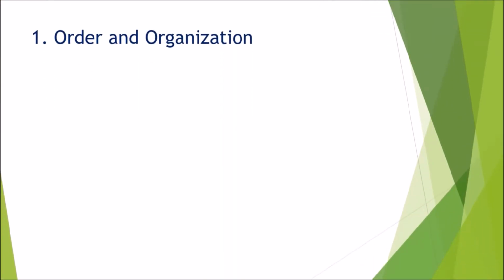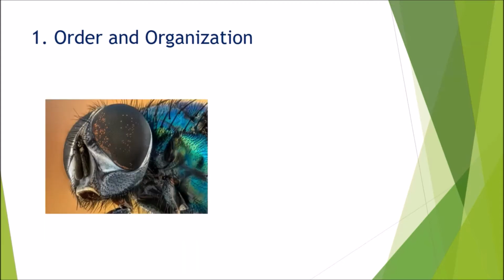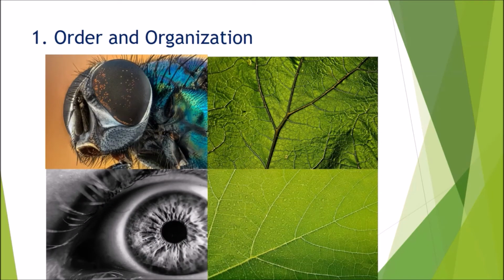Order and organization. In order to maintain the maximum efficiency in biological activities, organisms have an order and organization from molecular level to biosphere. When we look at the plant leaf and human eye, it will be clear how the lower level components have been organized in a systematic way in order to ensure the survival of the upper level.